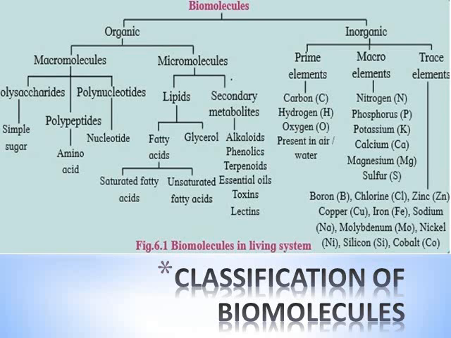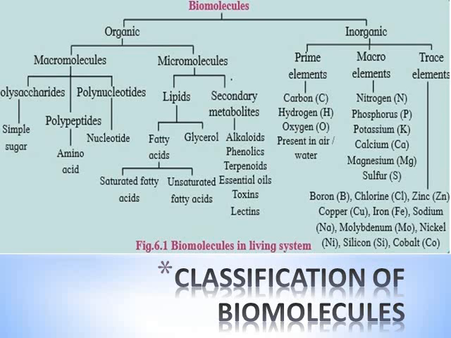Biomolecules are classified into organic and inorganic. Organic, they are again classified into macromolecules, larger molecules, and micromolecules, smaller molecules. Macromolecules are again classified into polysaccharides, polypeptides, and polynucleotides.